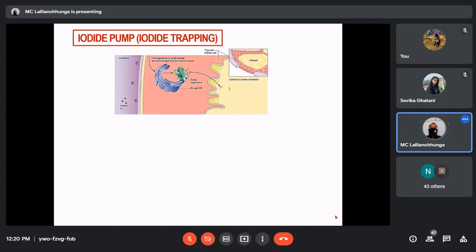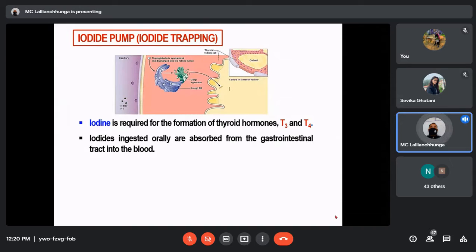Now let's see iodide pump or iodide trapping. What is this? As I told you, iodine is a part of T3 and T4, or we can say iodine is required for the formation of thyroid hormones, because iodine is a part of the thyroid hormones. Iodides ingested orally are absorbed from the gastrointestinal tract into the blood. Usually we take them mainly through common salt.